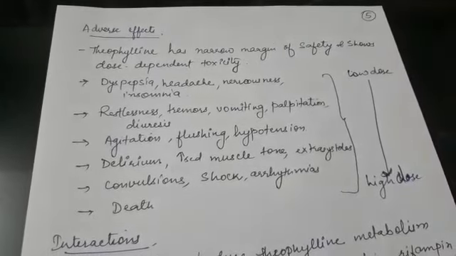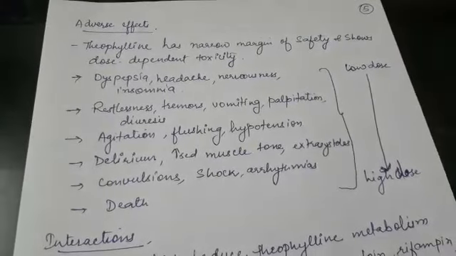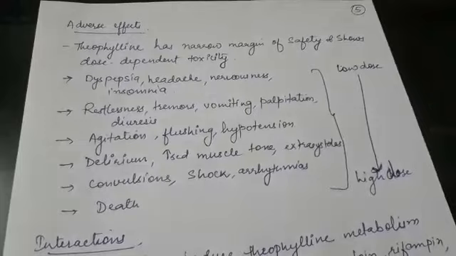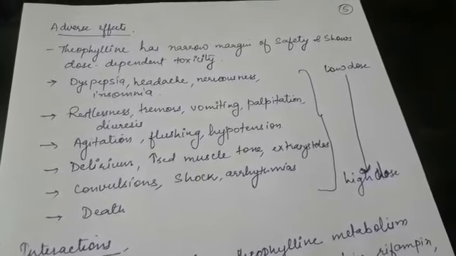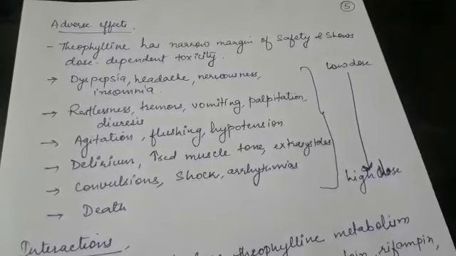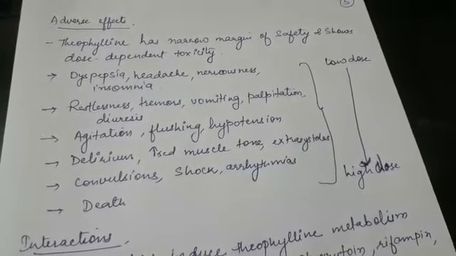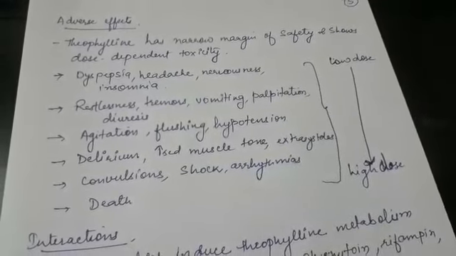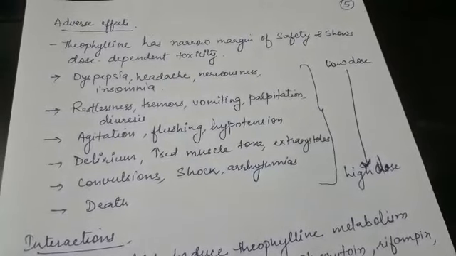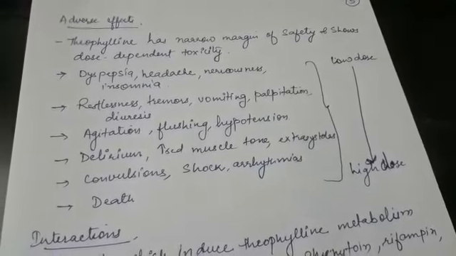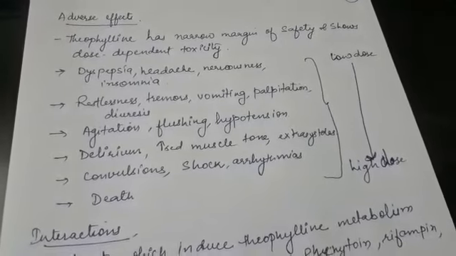Now in last we will discuss the adverse effects and interactions. Adverse effects. Theophylline has a narrow margin of safety. When we say any drug has a narrow margin of safety, it means that it has a high toxicity. It has a narrow margin of safety and shows dose dependent toxicity. Dose dependent toxicity means as the dose is increased, the toxic effects will also be more severe.